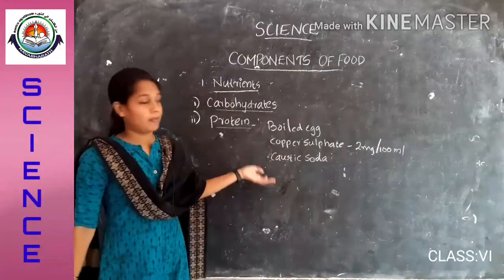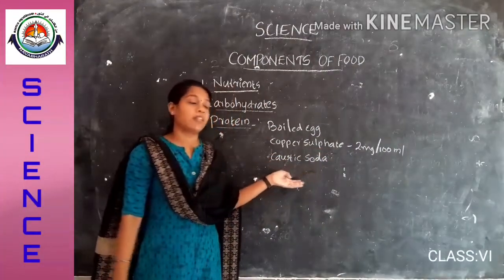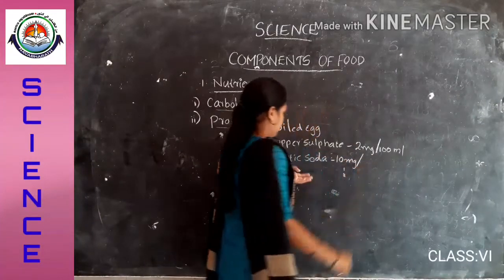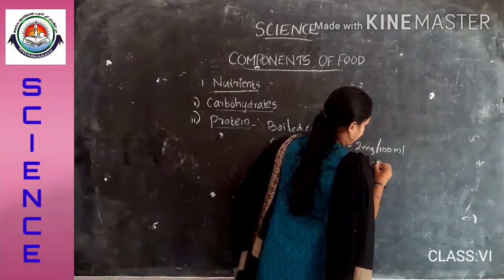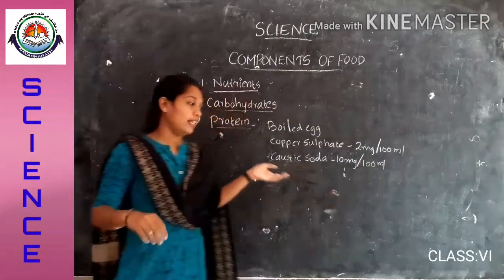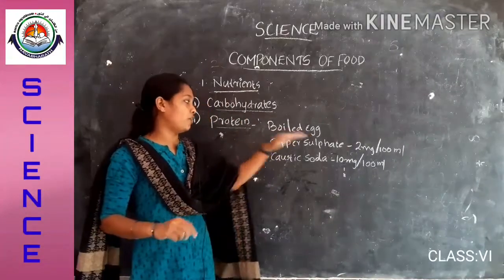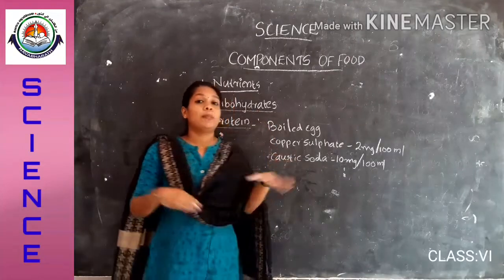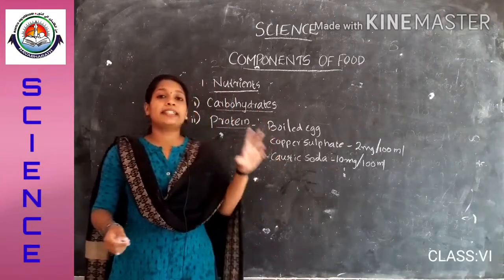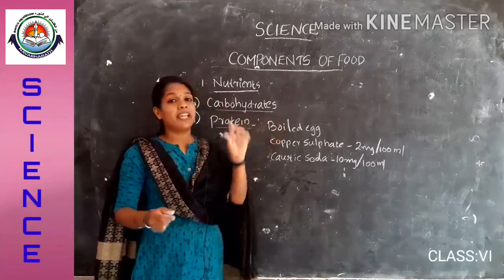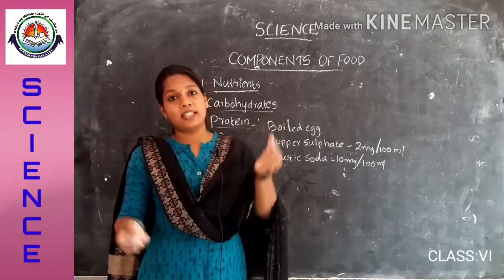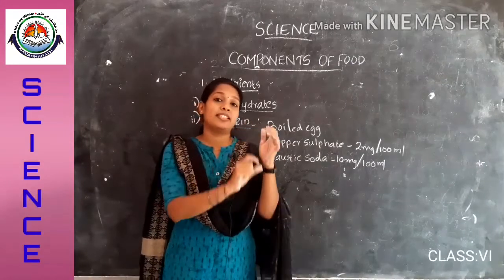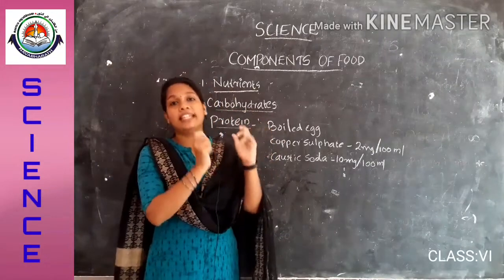And how to prepare caustic soda? Similarly, add 10 milligram of caustic soda in 100 ml of water. This is how we prepare copper sulfate and caustic soda. Then we move on to the procedure of this experiment. Take a test tube and add pieces of the white part of boiled egg.